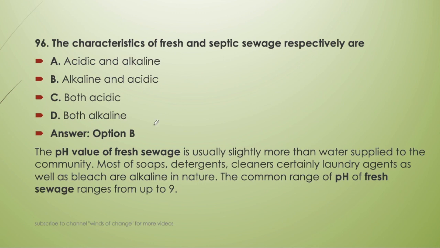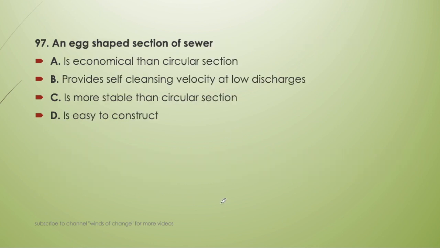Okay, now pH value of the fresh sewage is usually slightly more than water supplied to the community. Most of the soaps, detergents, cleaners, certainly laundry agents as well as bleach are alkaline in nature. The common range of pH of the fresh sewage ranges up to 9. Okay, so why is this sewage alkaline in nature? Because of these kinds of agents like soap, detergent, cleaner, etc. Because of this it will be alkaline in nature, and after that in the septic condition it will reach into the acidic category. Next question.